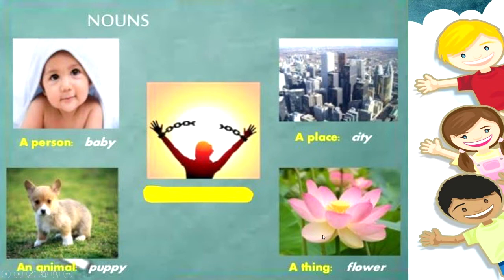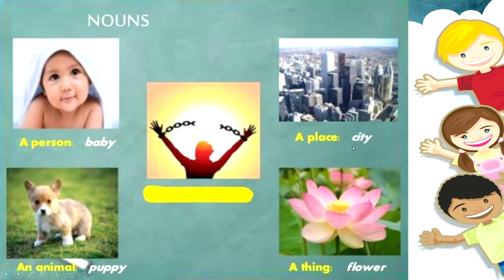So, for example, when we say, I love my puppy, right? So, we have to tell the name that whom do we love. So, puppy is the name of an animal. Similarly, I have a baby. Baby is the name of a person. It is a big city.